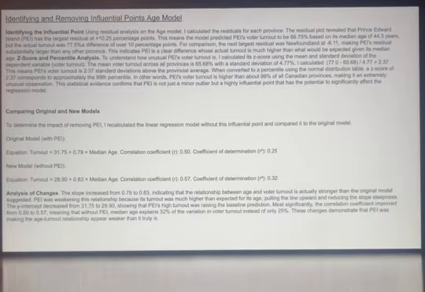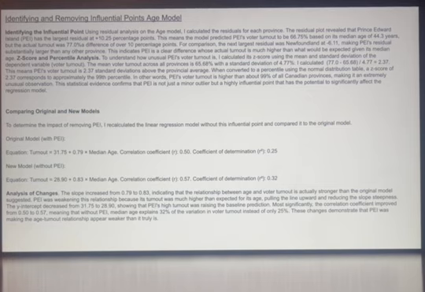Identifying the influential point. I began by calculating residuals for each province in both models. In the age model, PEI had the largest residual at 10.25 percentage points, meaning the model predicted 66.75% turnout based on its median age, but actual turnout was 77%. The next largest residual was only negative 6.11, making PEI's residual larger than any other province.